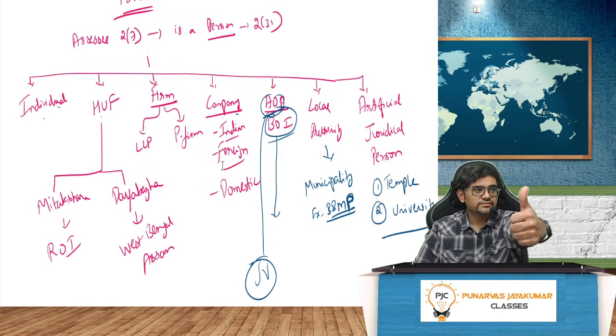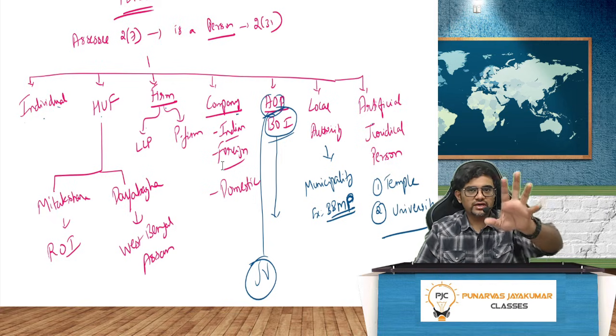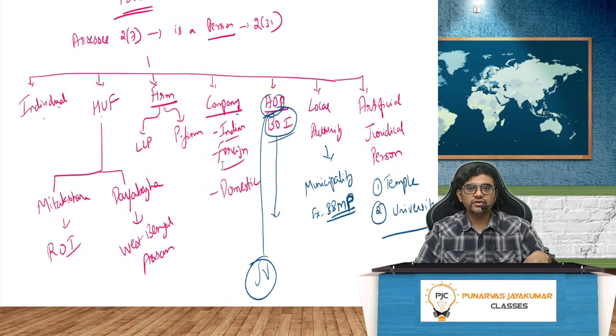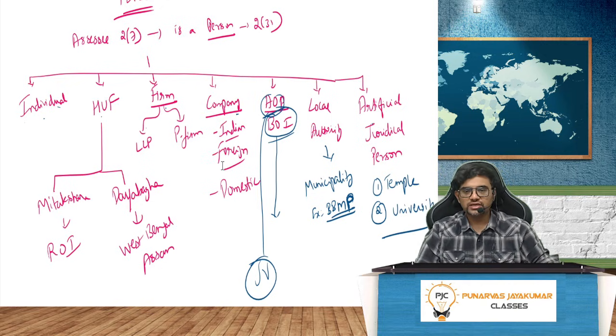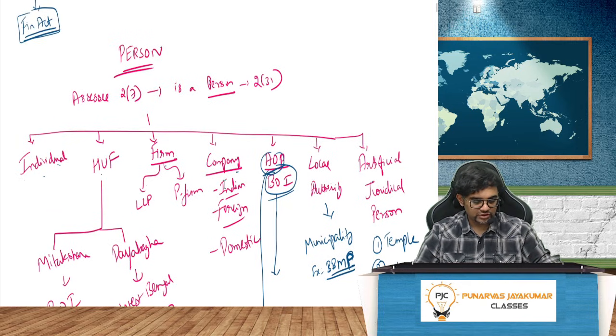Everybody with me? Yes or no? Did you understand? Any doubt you can ask me on the group. Do not hesitate, guys. Nobody is going to get personal here. Tell why you are asking such a stupid doubt. No doubt is stupid. Everything is valid. Okay. So you need to ask me. Everybody with me? Yes or no? Come on, you need to respond on the group. Everybody understood or not? What is a person? Who is a person? Come on, guys. I'm waiting for your response.